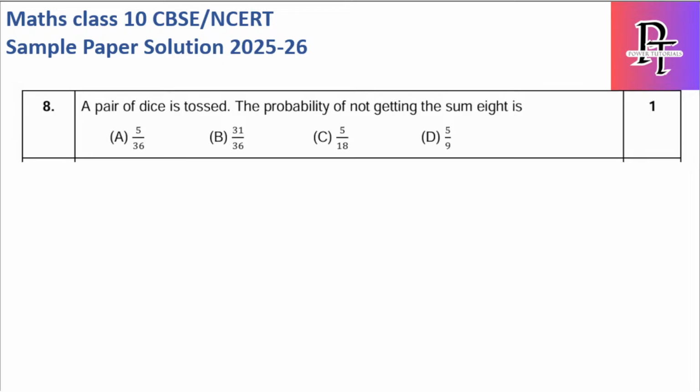So let's solve it. A pair of dice is thrown. Okay, we have 2 dice. What is the probability of not getting the sum 8? Okay, this is interesting. We have 2 dice.